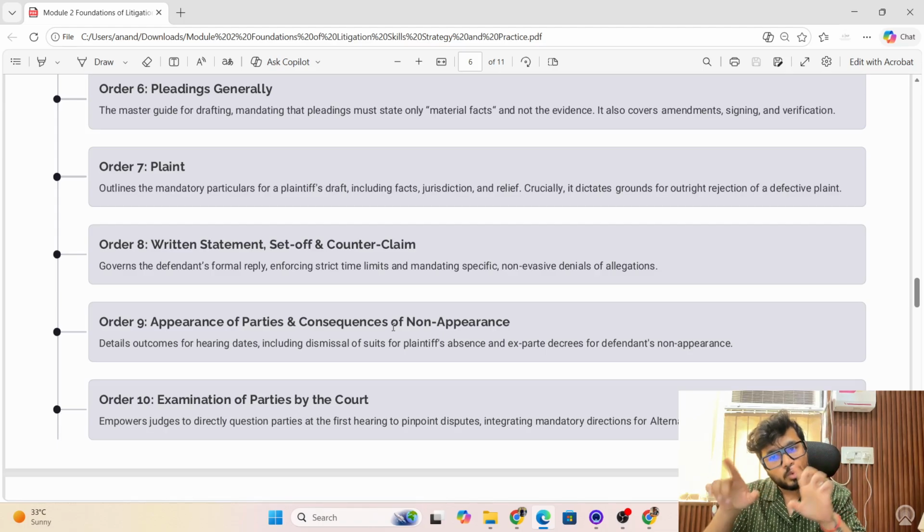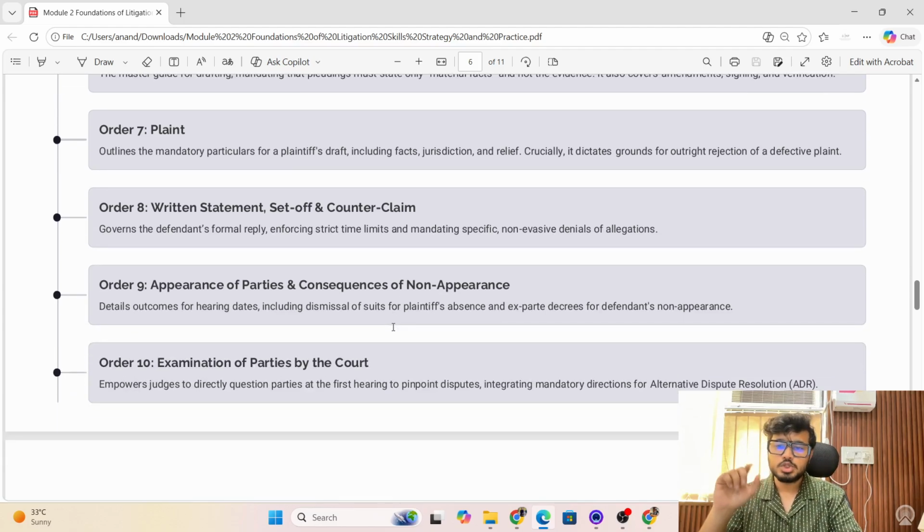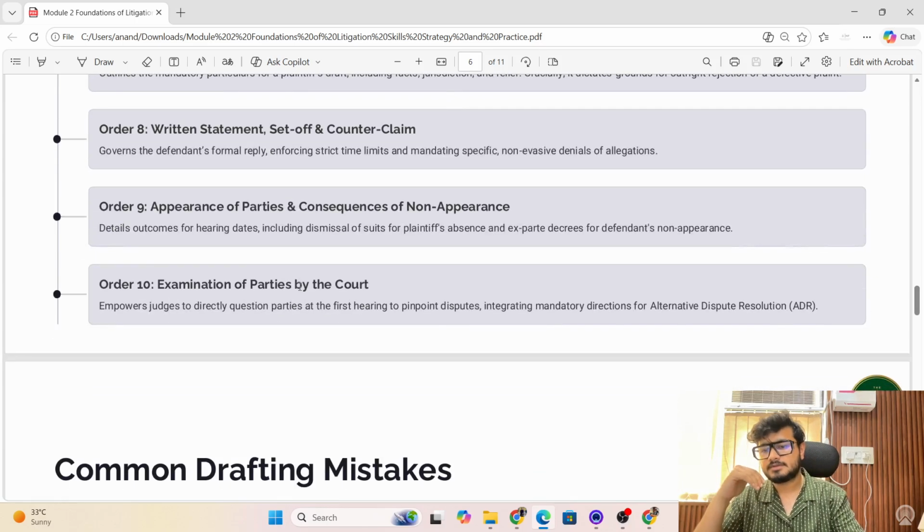Now, the court can only pass an ex parte decree when the notice or summons to the defendant is executed legally, that is, the summons has been served on the defendant and he has taken the summons. So once the notice was issued and the defendant has also taken the notice from the court and still he is not appearing before the court, then the ex parte decree can be given by the court for non-appearance of the defendant.